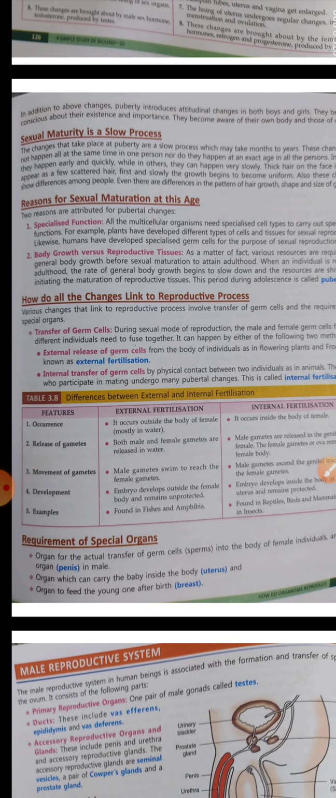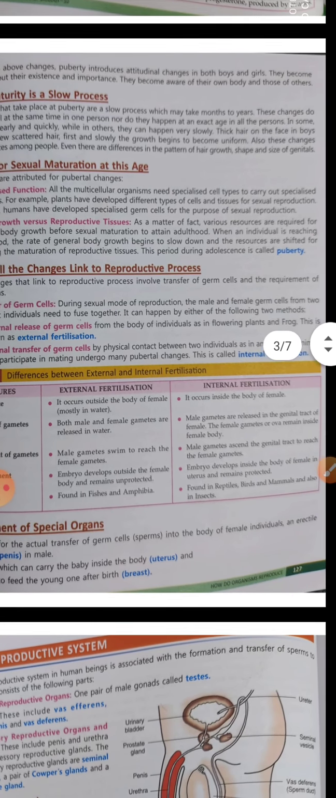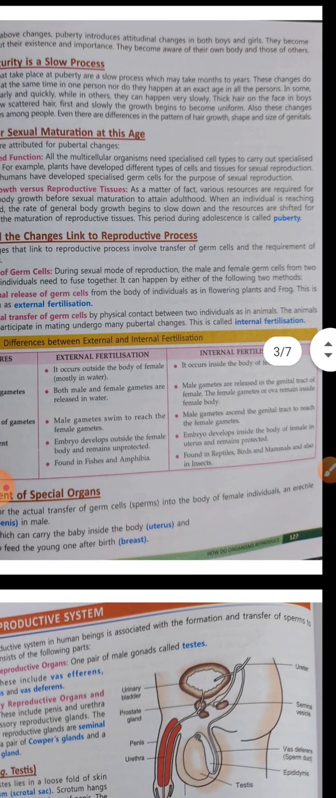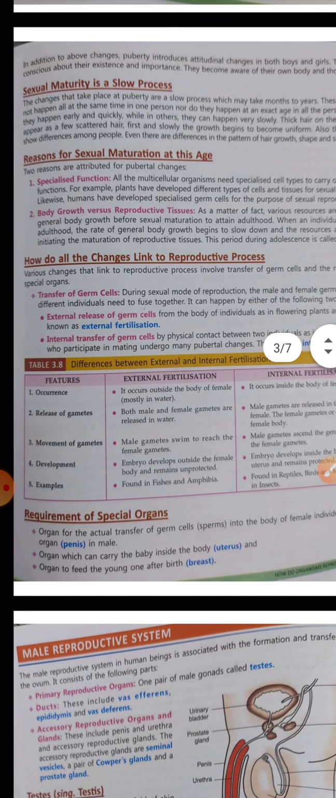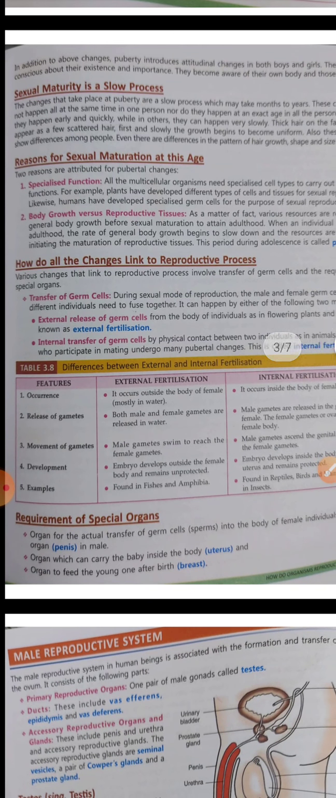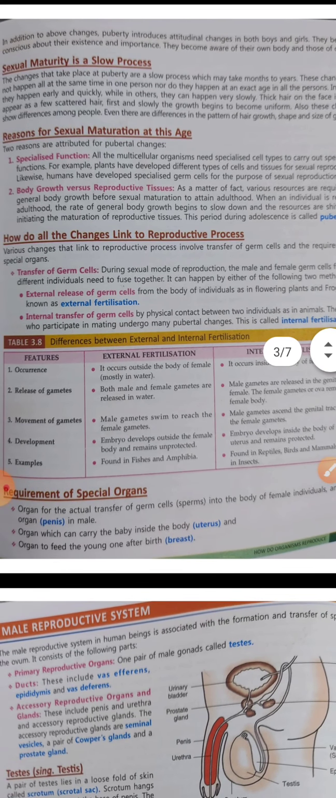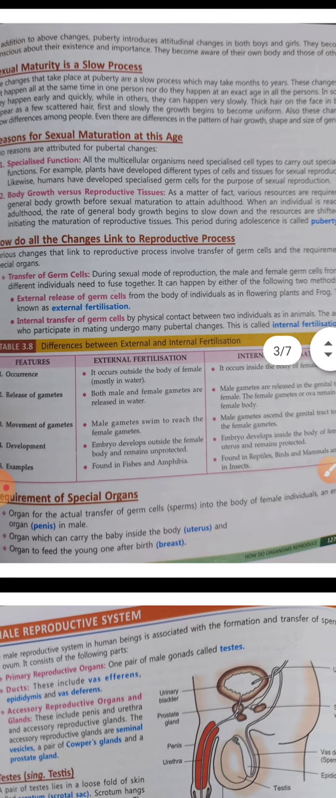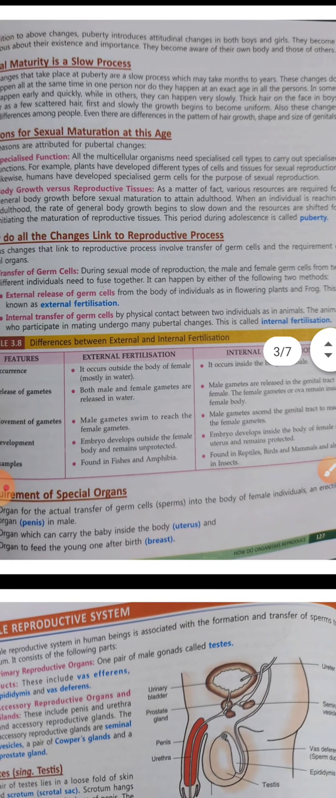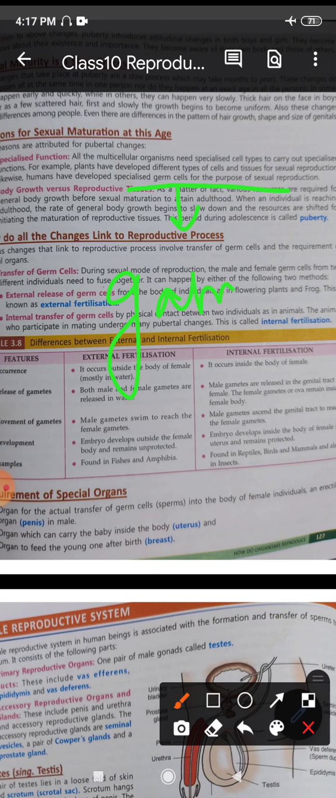Because of specialization, there are two reasons for puberty changes. Number one is specialized function. All multicellular organisms need specialized cell types to carry out specialized functions. There's division of labor. For example, plants have developed different types of cells and tissues for sexual reproduction. Likewise, humans have developed special germ cells. Germ cells are gametes for the purpose of sexual reproduction. What are these germ cells? These germ cells are actually the gametes that we talk about.